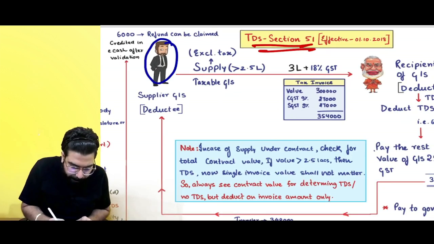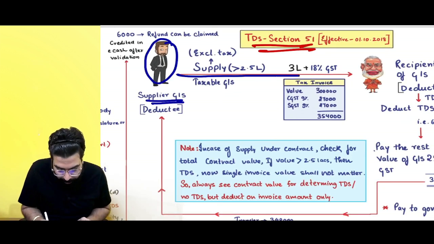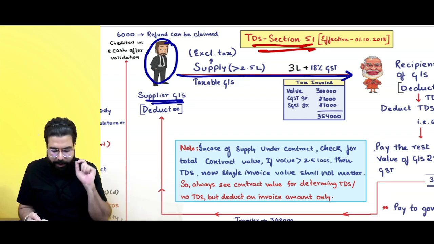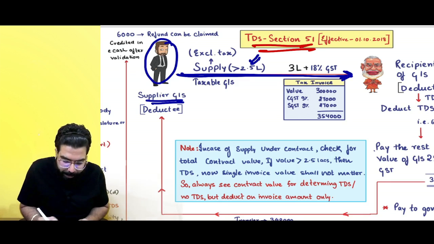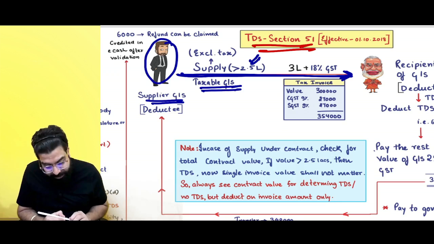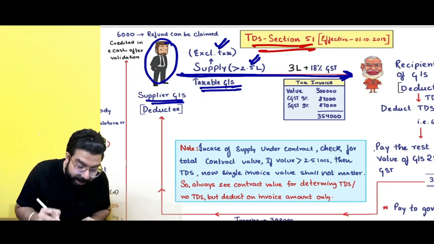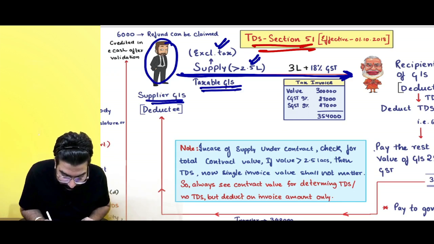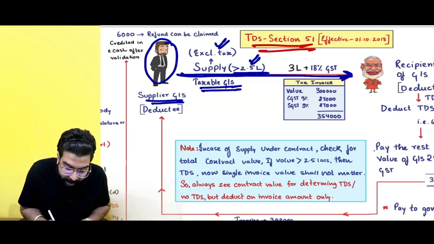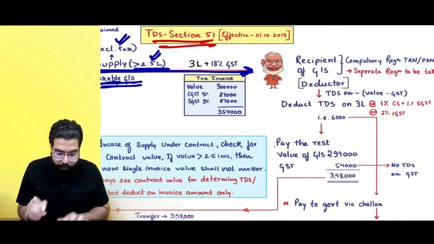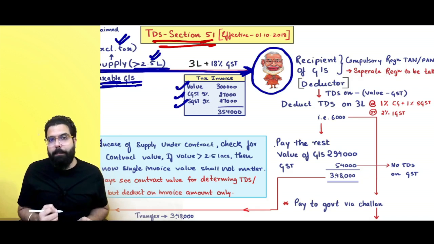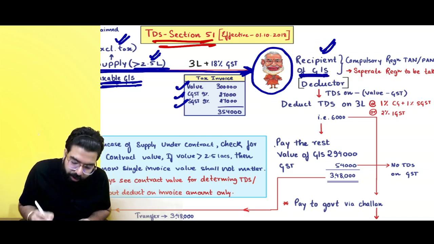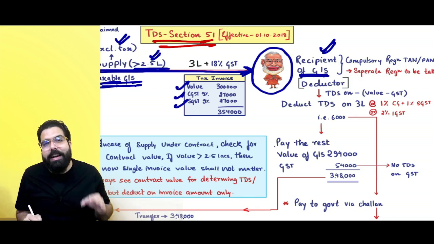For an example, there is a supplier. The supplier is the person who has made a supply to the government department. Always remember, if the supply is greater than 2.5 lakh rupees to the government department, it must be a taxable supply of goods or services, excluding tax. For example, value of supply is 3 lakh, GST charged 27,000. The government department, being the recipient of goods or services, has to deduct TDS.